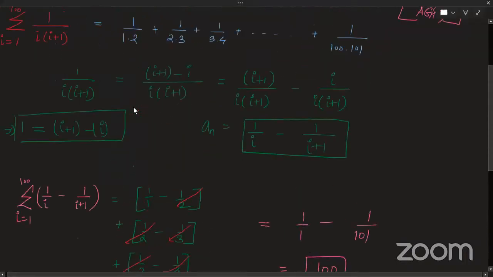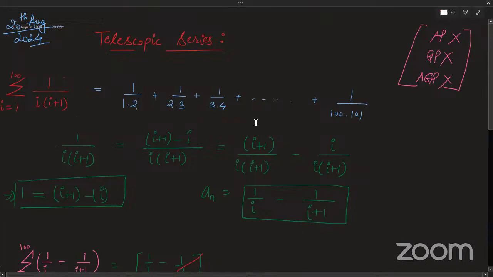So now everyone has got what is meant by the term telescopic series. I'll just give you a small introduction to it. For example, you have this term a_i, where i is going from some number L1 to L2.